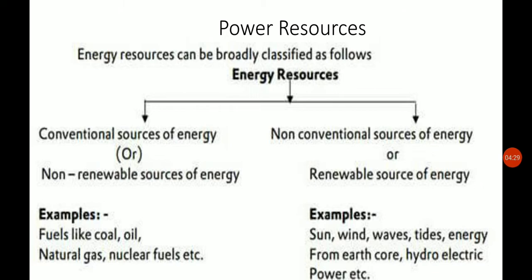In the previous class, in the first chapter, we discussed what non-renewable and renewable sources are. You can understand from the meaning what they mean. In the conventional sources of energy, the examples are coal, oil, natural gas, nuclear fuels. That means they are in limited form and they can get exhausted.